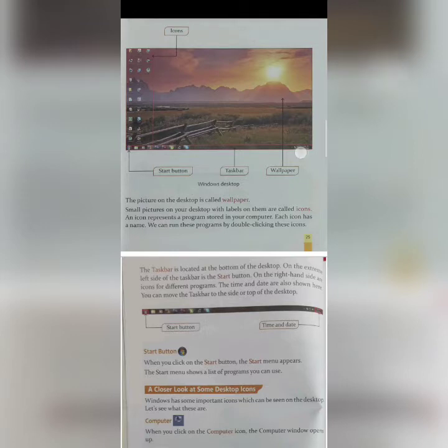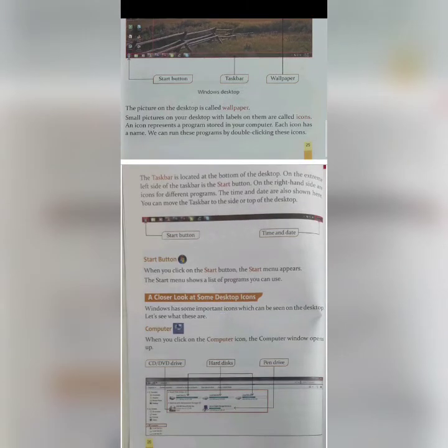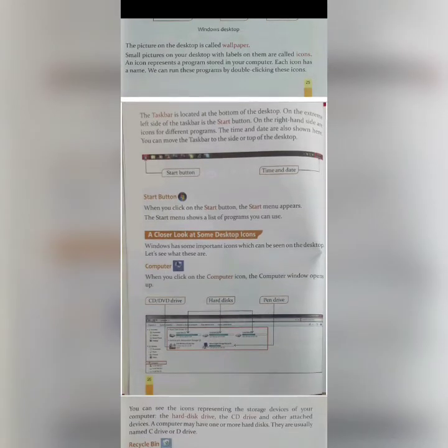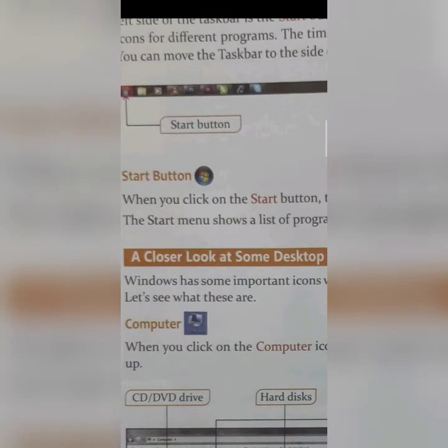These are the small icons that you can use for your work. The time and date are also shown here. You can move the taskbar to the side or top of the desktop. See, here is the start button, here is the time and date. The start button's icon looks like this.